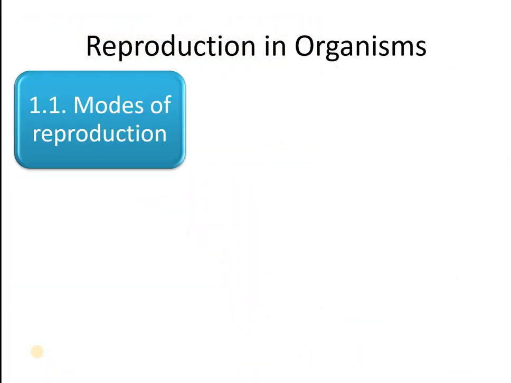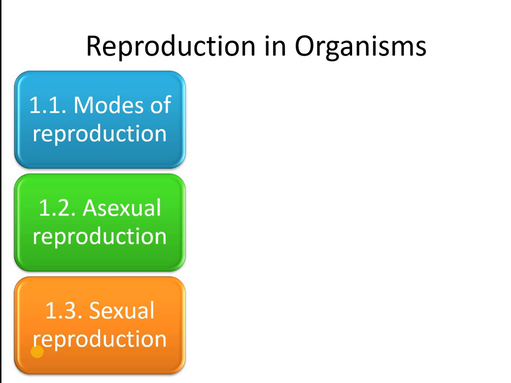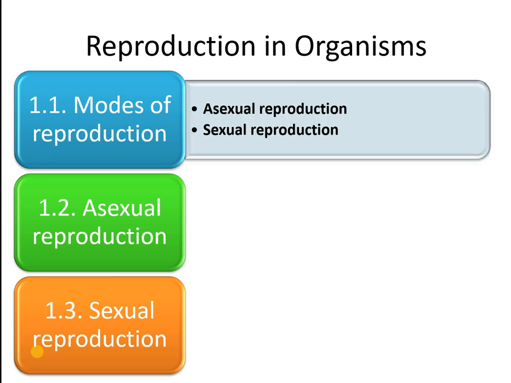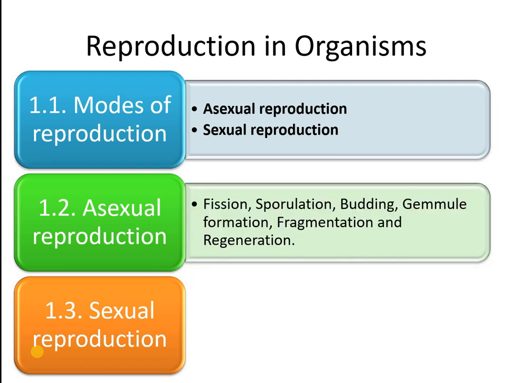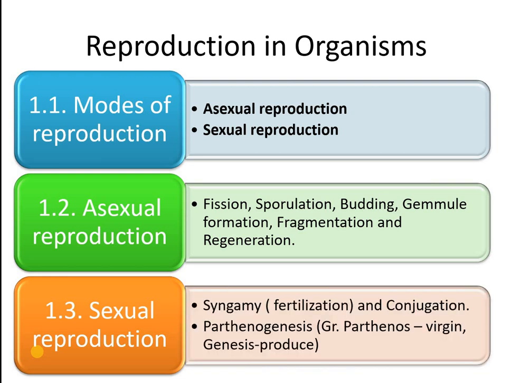Reproduction. Here we have sub-concepts. The following are the sub-concepts: asexual reproduction, sexual reproduction, fission, sporulation, budding, gemmule formation, fragmentation, and regeneration, syngamy, conjugation, parthenogenesis. Fission, sporulation and the others are all what we study under asexual reproduction. Syngamy, conjugation, and parthenogenesis we study under sexual reproduction.